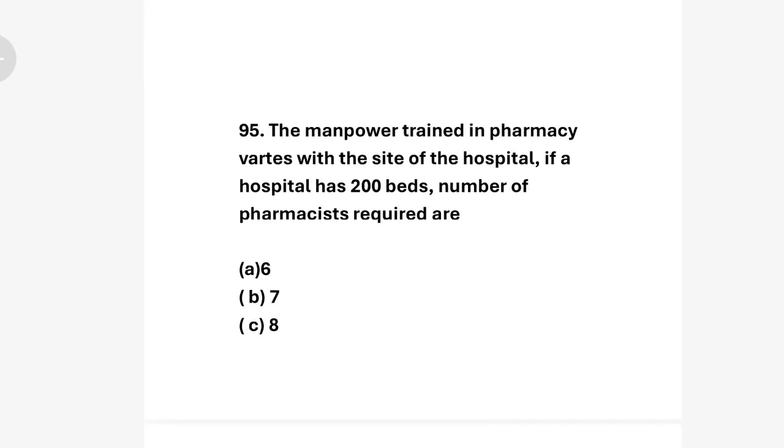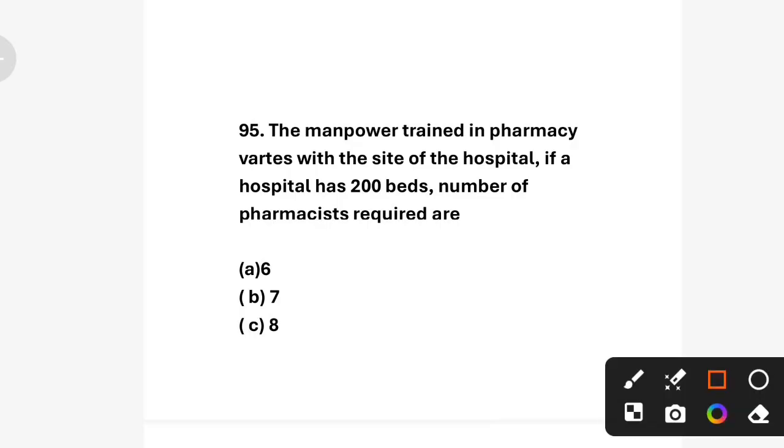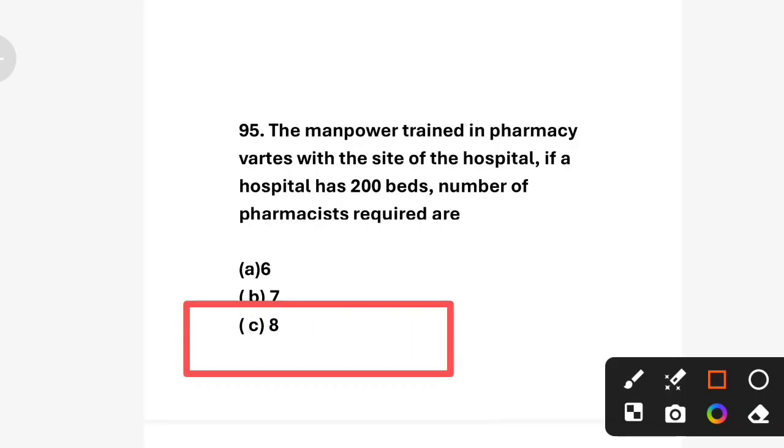Next question. The manpower trained in pharmacy depends on the size of the hospital. If the hospital has 200 beds, the number of pharmacists required is: the number of pharmacists required in a hospital with 200 beds is 8. Option C is correct.